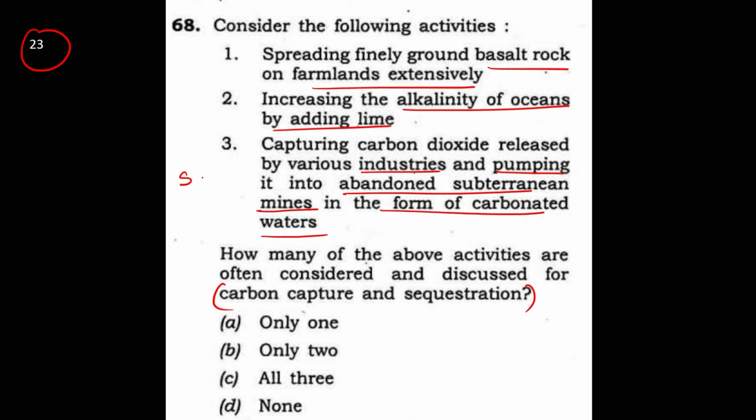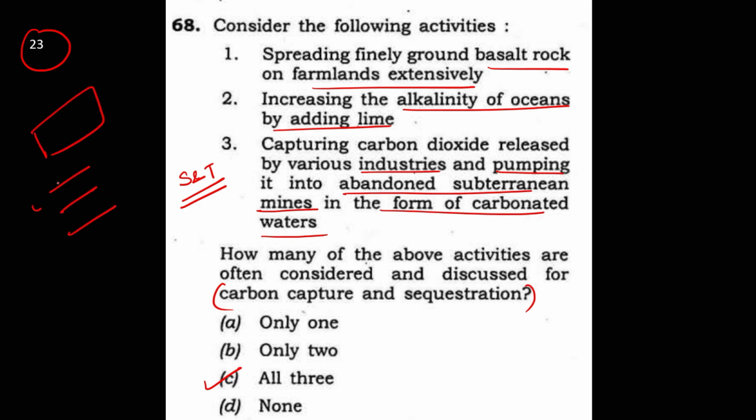Guys, I have given you the technique that in science and tech questions, generally the answer is all of the above, because in science and tech, the possibility is always correct. It is highly probable that all the statements mentioned can be used for carbon capture and sequestration in this case. In another question, for example, they give you one technology and ask which are the applications.